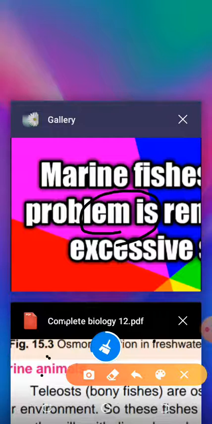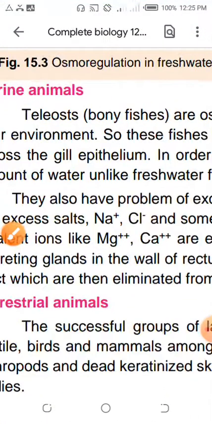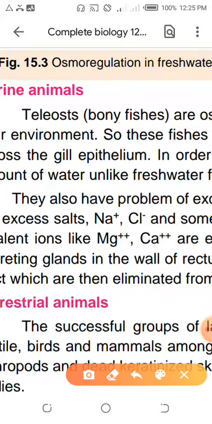What will happen to sodium ions? Sodium ions will be excreted outside by the rectal gland, because the rectal gland will not select this is sodium, this is chloride, this is magnesium, this is calcium. The rectal gland will throw all ions outside. Now what will happen? I am talking about a balance system, a control system. This is a specific control.